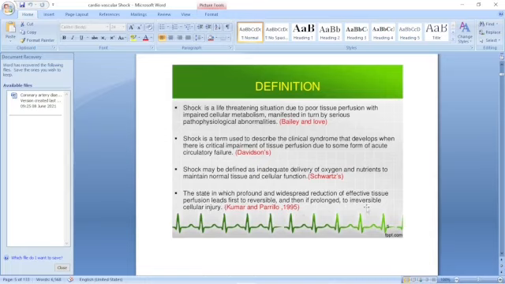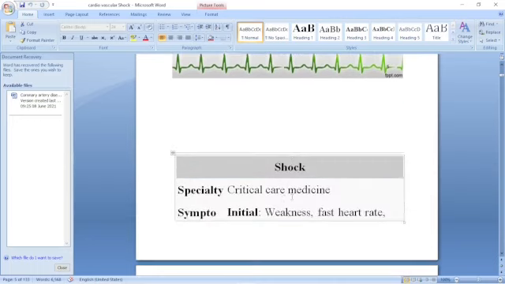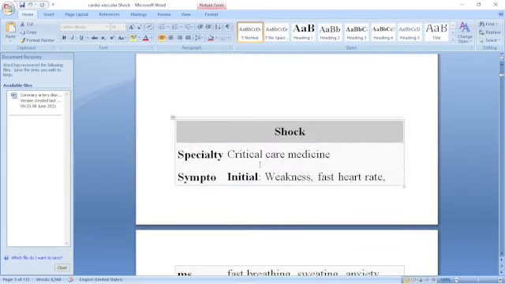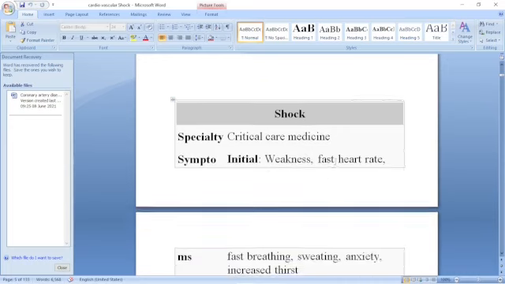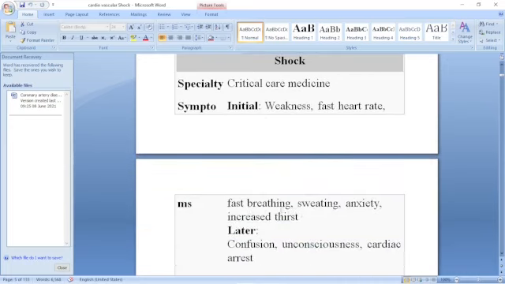And if prolonged into irreversible cellular injury, it can take... And the specialty of shock is critical care medicine, emergency medicine. The usual initial symptoms include weakness, fast and feeble pulse, increased heart rate, then fast breathing, sweating, anxiety, increased thirst, and when brain oxygen deteriorates, it leads to confusion, even unconsciousness, and later even the stoppage of the heart can occur.